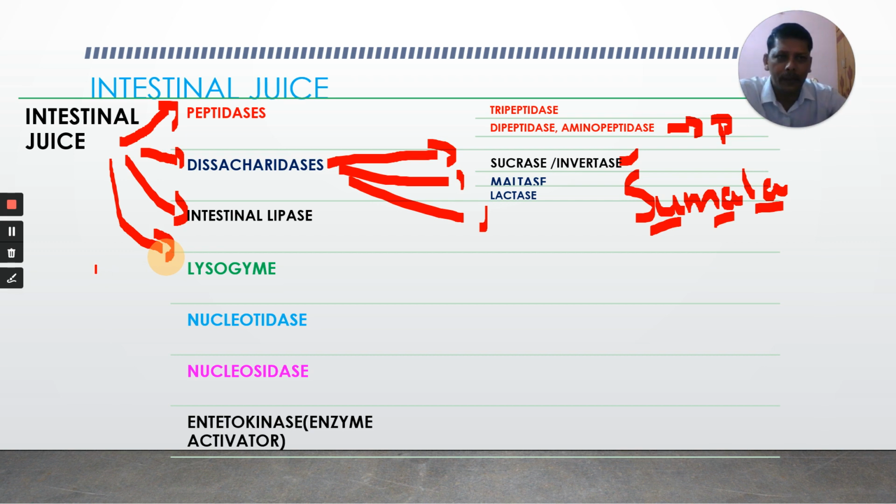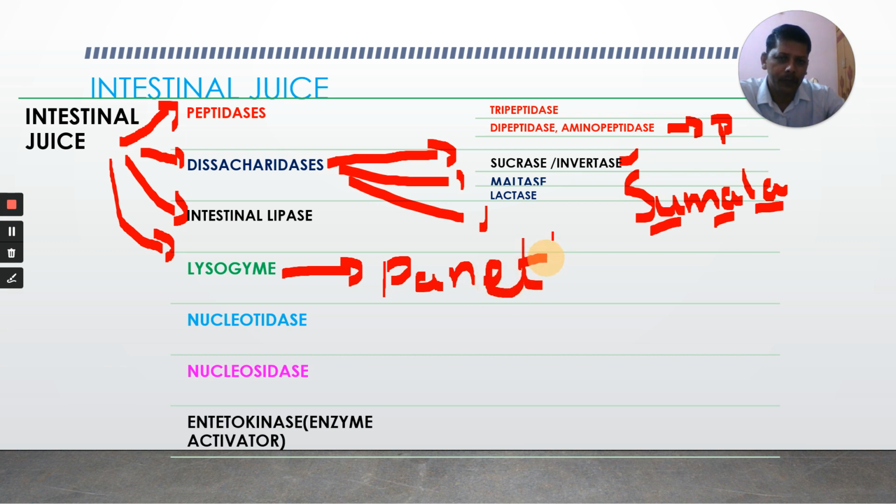Lysozyme is also present in the intestinal juice. This lysozyme is produced by Paneth cells. This bit was also asked in previous NEET exam. Where are Paneth cells present and what do they produce? They produce lysozyme. Don't confuse Paneth cells with parietal cells.